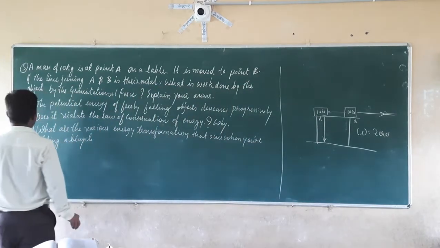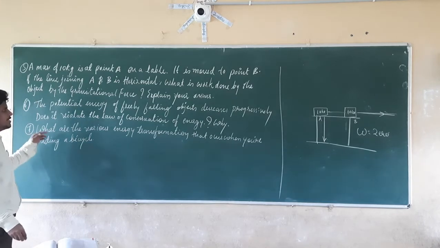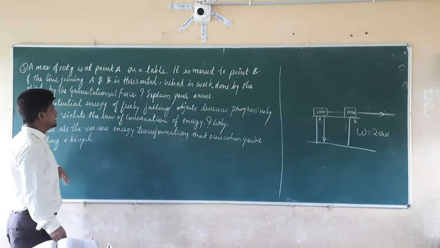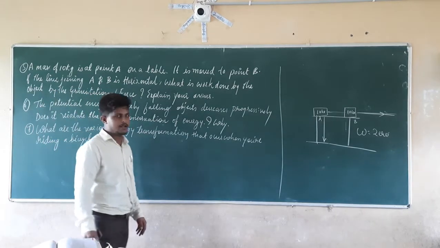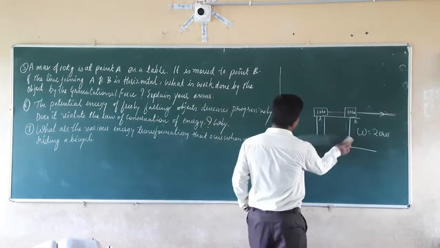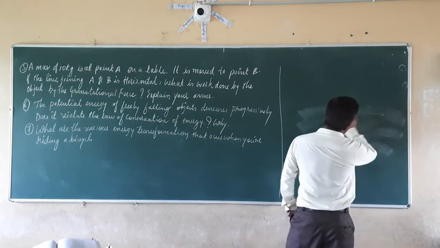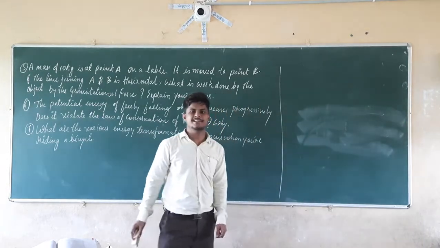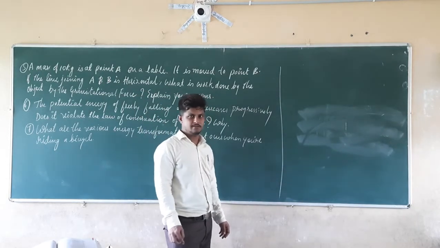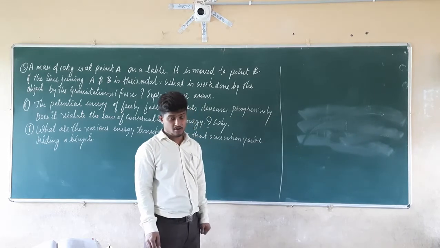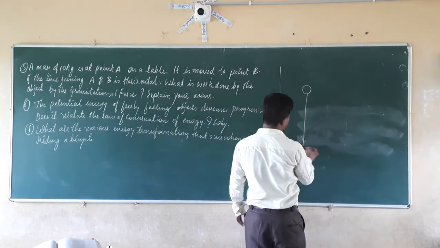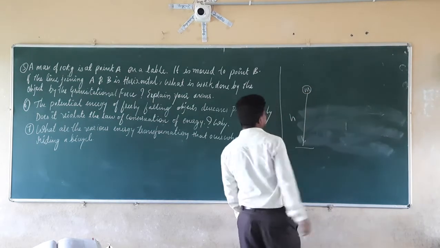Now let us consider question number 6. The potential energy of a freely falling object decreases progressively. Does it violate the law of conservation of energy? And why? We are going to take an example here. What are they given here? They are given that the potential energy of a freely falling object is decreasing progressively. Does it violate the law of conservation of energy? If yes, we have to explain. If not, we have to explain. So let us take an object which is freely falling from height h. It has a mass.